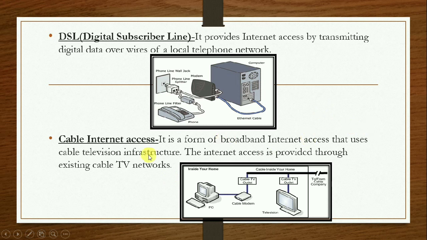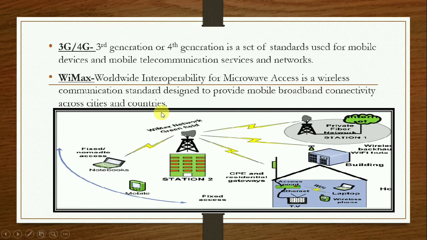Now we have cable internet access. It is a form of broadband internet access, that is high range frequency, that uses cable television infrastructure. The internet access is provided through the existing cable TV networks. In the cable TV networks we have at our homes, one of the cables is attached to the computer and one to the TV. The one which is attached to the computer is via a modem.